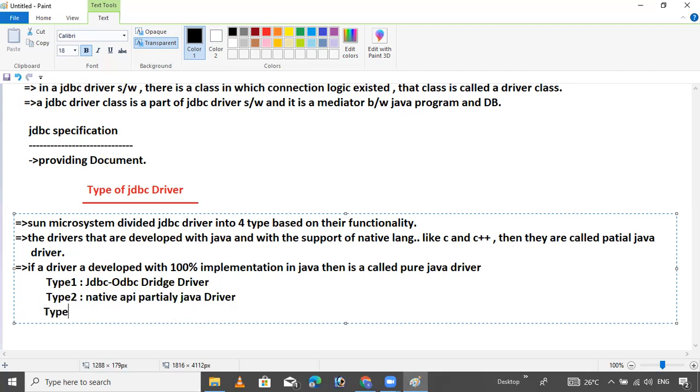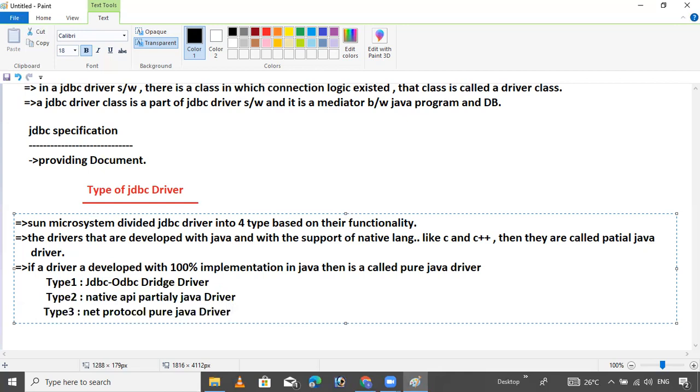Type 3 driver is called net protocol, pure Java driver.